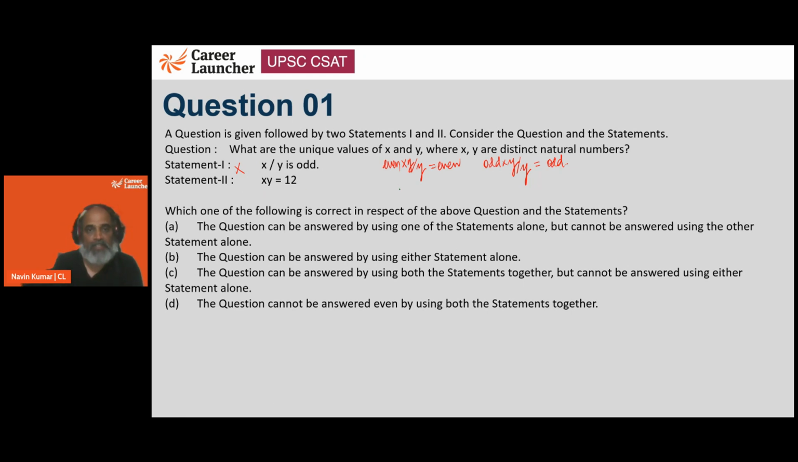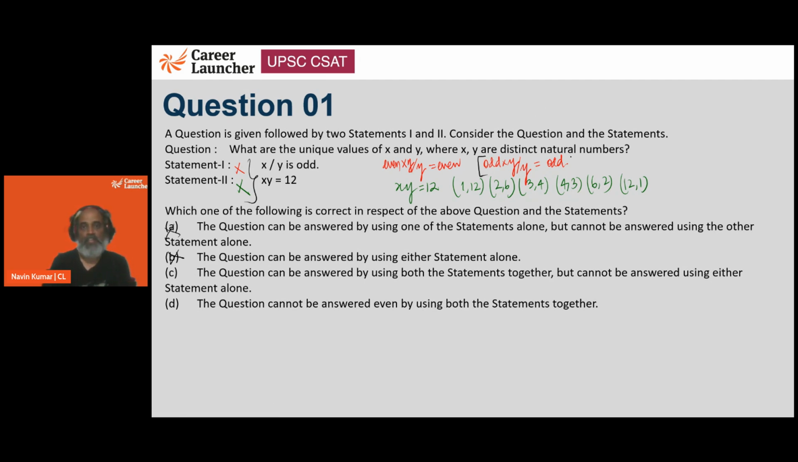Now, second statement, x into y is equal to 12. If x into y is equal to 12, the possibilities are 1, 12, 2, 6, 3, 4, 4, 3, 6, 2, 12, 1. Right? These are the 6 possibilities. Which one is x? Which one is y? No idea. Right? So which means now we will have to go ahead and club, which also means that option A and B, none of these two options can be the answer.